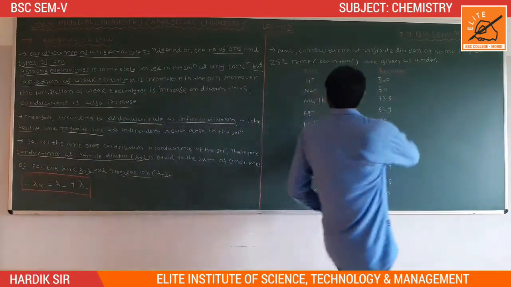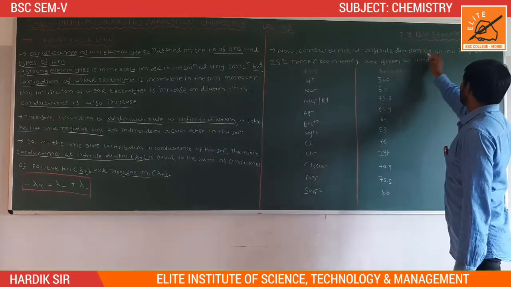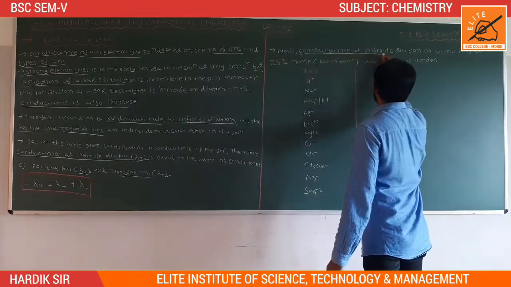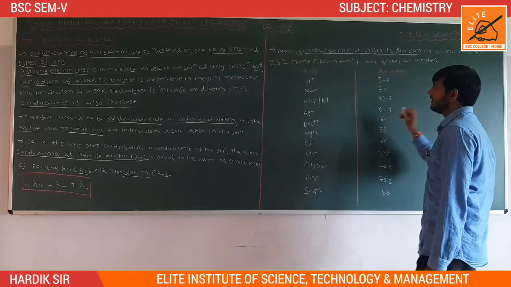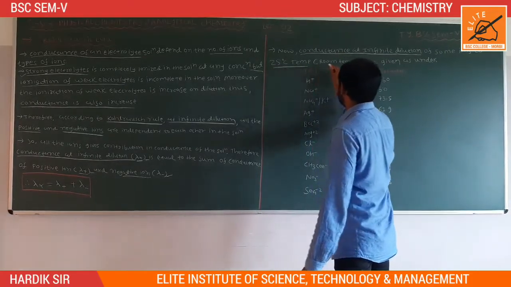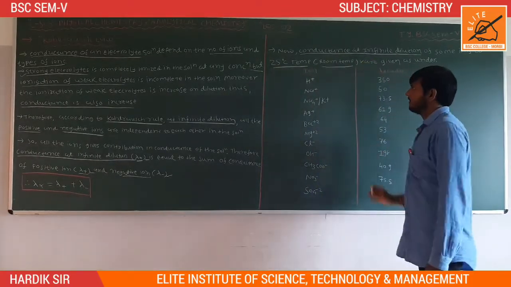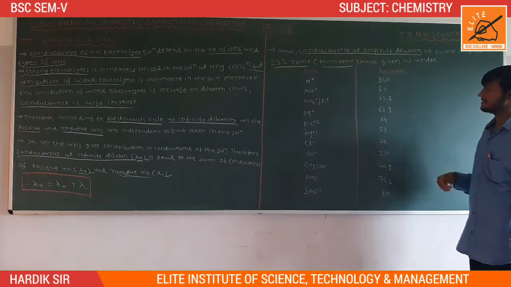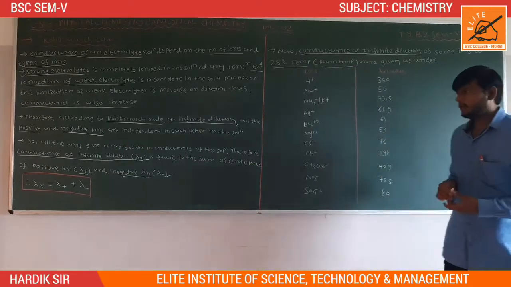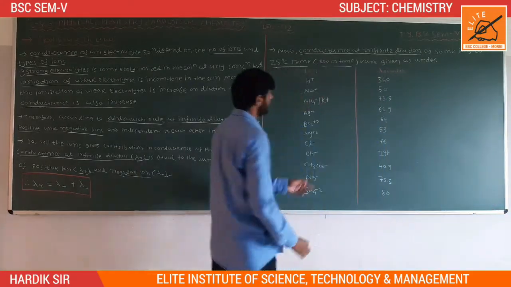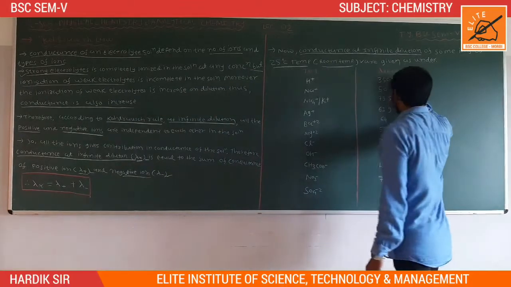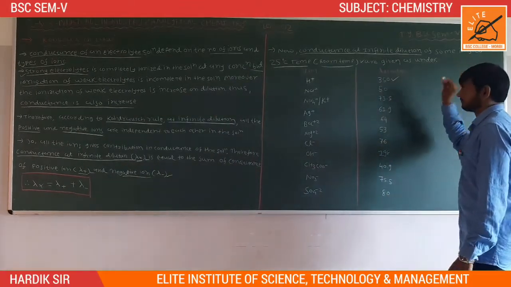Now, the conductance at infinite dilution of some ions at 25 degrees Celsius, or room temperature. First, the H+ ion, lambda infinity value 350.